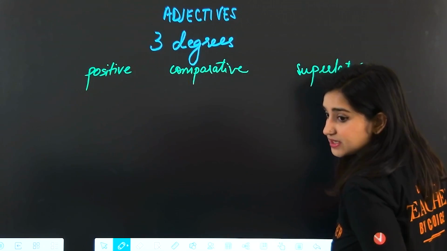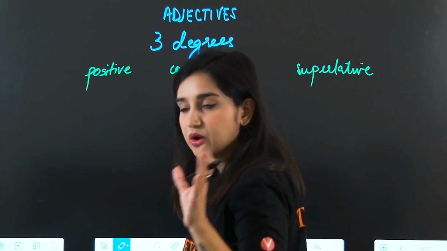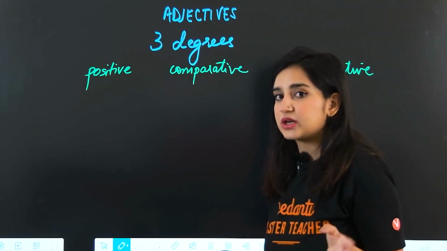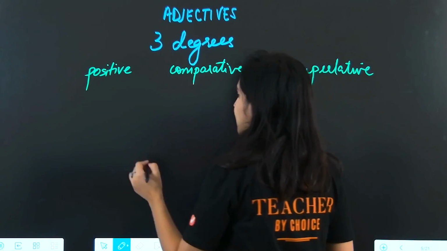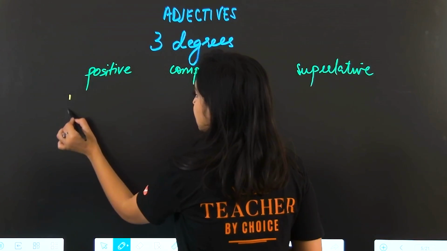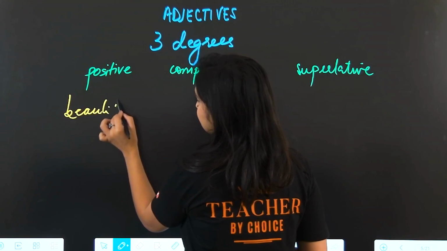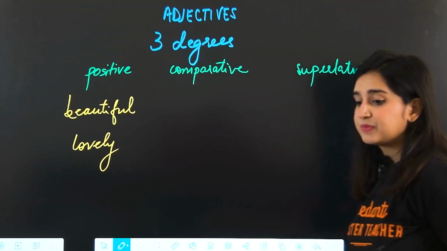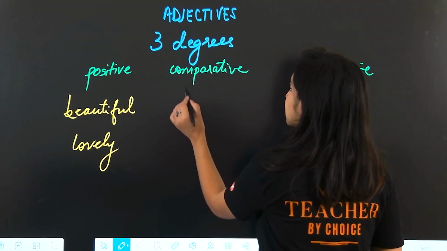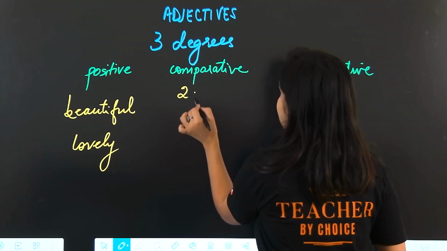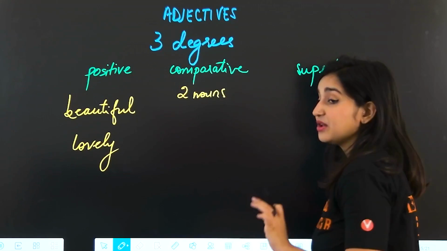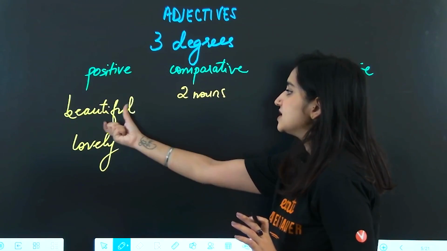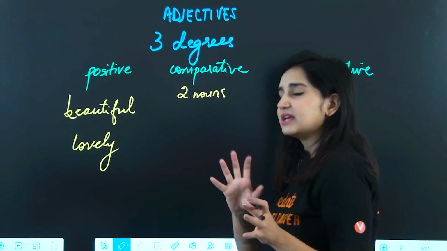Bear in mind, we are talking about adjectives, right? So the positive degree is when you're just stating a quality of something. Adjective describes a noun, so whatever noun you pick, you're just talking about a quality it has. Okay, so for example, the scenery is beautiful, or lovely. Okay. The comparative degree comes in when we're comparing two nouns with each other and we're saying one is better than the other. Okay. We're comparing two nouns. We're using the same quality to compare and we're saying one is better than the other.